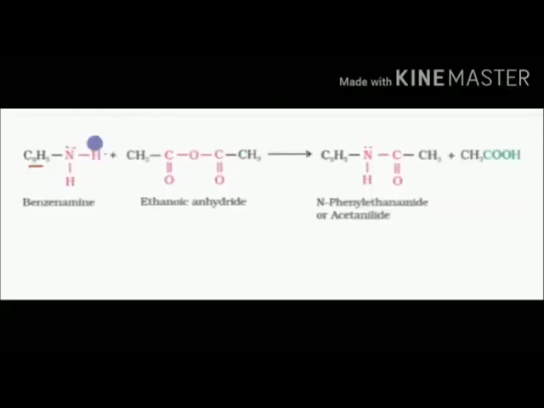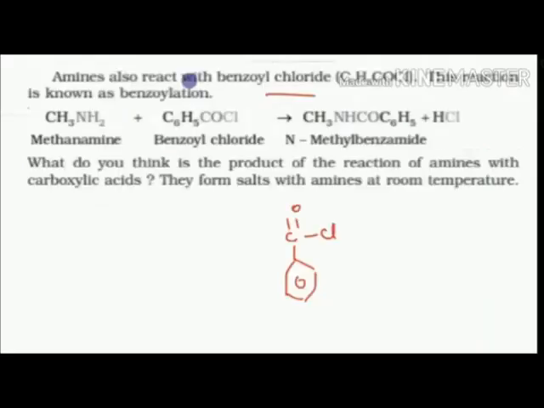Now, if the alkyl group is a benzene group, then the same reaction also occurs. And if instead of acetyl chloride it is ethanoic anhydride, then the acetyl group CH3C=O gets attached to it, and H is eliminated from the amine group, and CH3COOH, acetic acid, is eliminated out. We have to introduce the acetyl group CH3CO on nitrogen. In anhydride also we take out this, and in this we get another product, acetic acid. Important note that we are getting two products, acetic acid also.